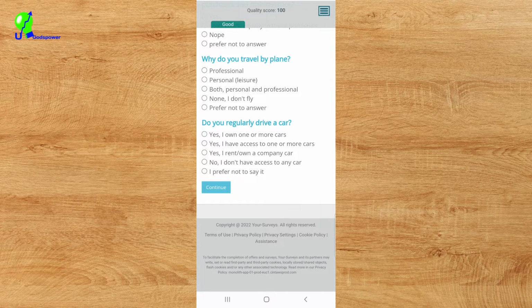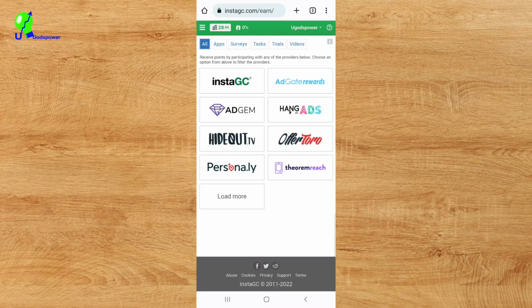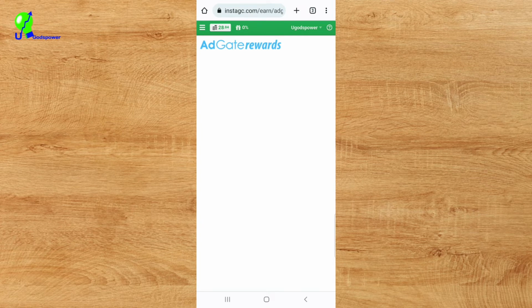So let us go back to the Instagc dashboard. Now that we are back on our Instagc dashboard, you can see another website that you can still use to make money from this website, which is called Ad Get Reward. If I click on Ad Get Reward, it's going to open up.